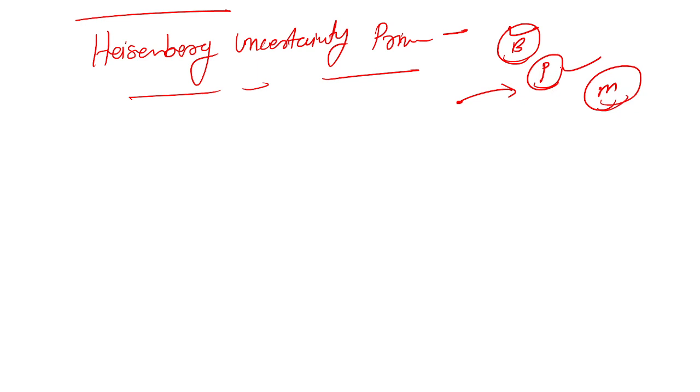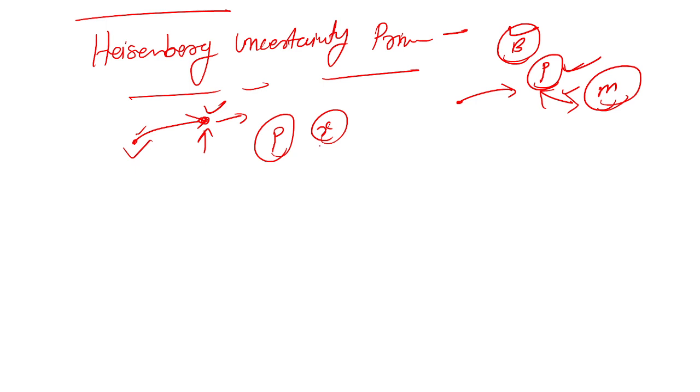Means, this is your particle, and it is moving there, and at a particular point you are indicating this particle's position. It means you are measuring the position of this particle, but at this time you cannot measure the momentum of this particle. So momentum and position cannot be measured simultaneously.